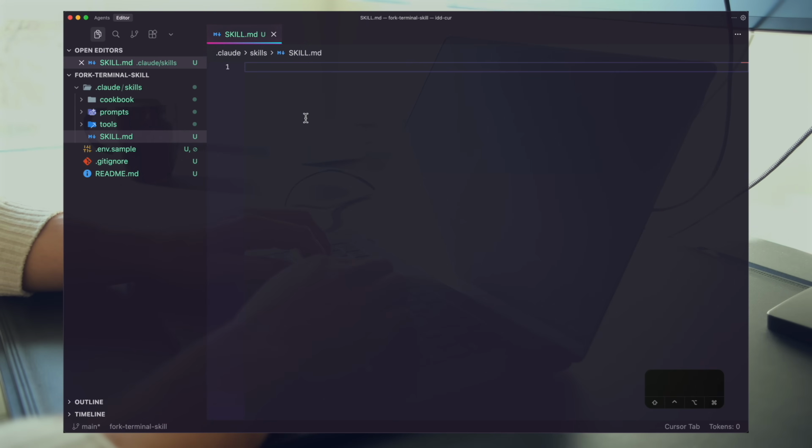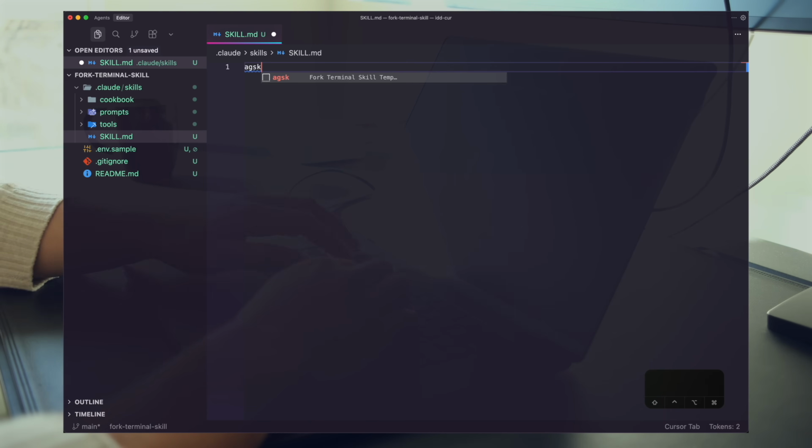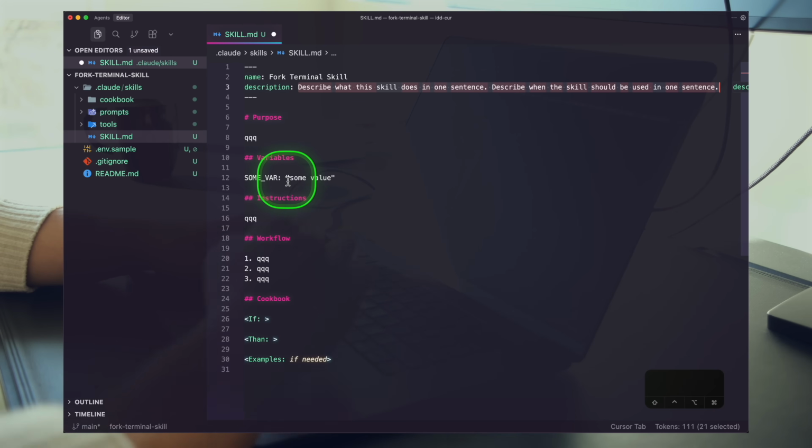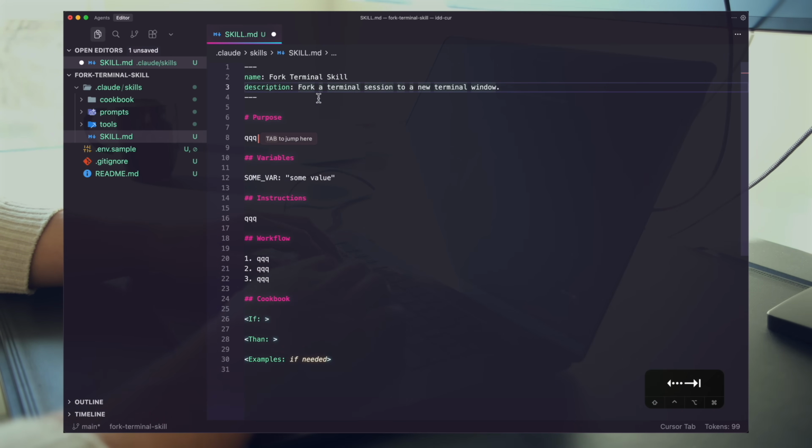I highly recommend you set up some prompt code snippets. So I have this snippet for writing skills, AGSK. And if I activate this with control space, you can see we have this skill structure. Okay, fork terminal skill. And we're going to describe what this does in one sentence and describe when the skill should be used in another sentence. Okay, Cursor has some opinion for us. Let's let it tab. Perfect.